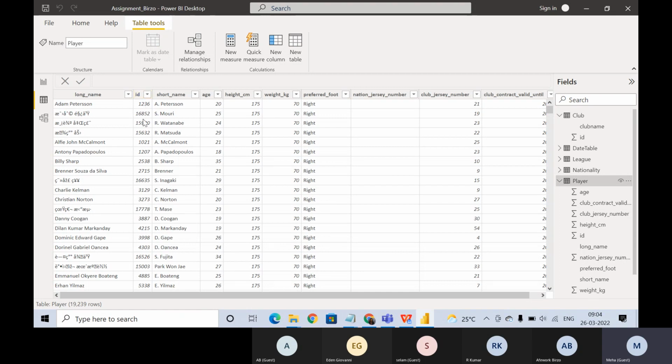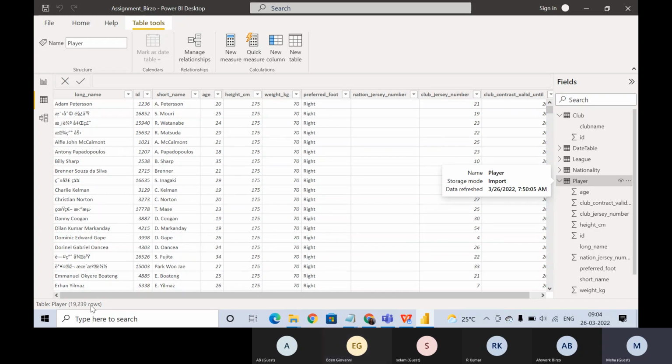What will happen to these other players? Will they get assigned any club? Can we bring the club name for this particular ID using this? No. So out of 19,239 rows, we will get merged for only 700. But what is the intent?